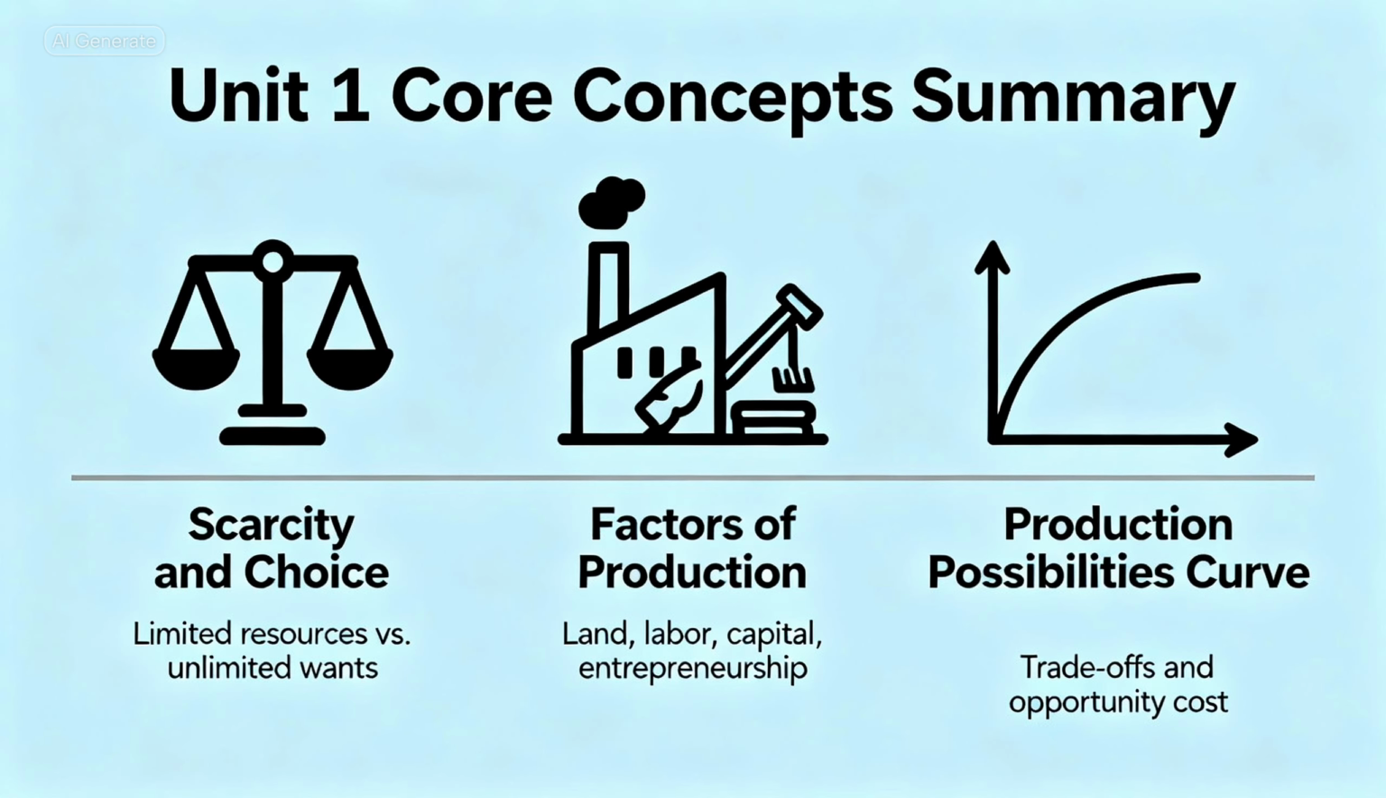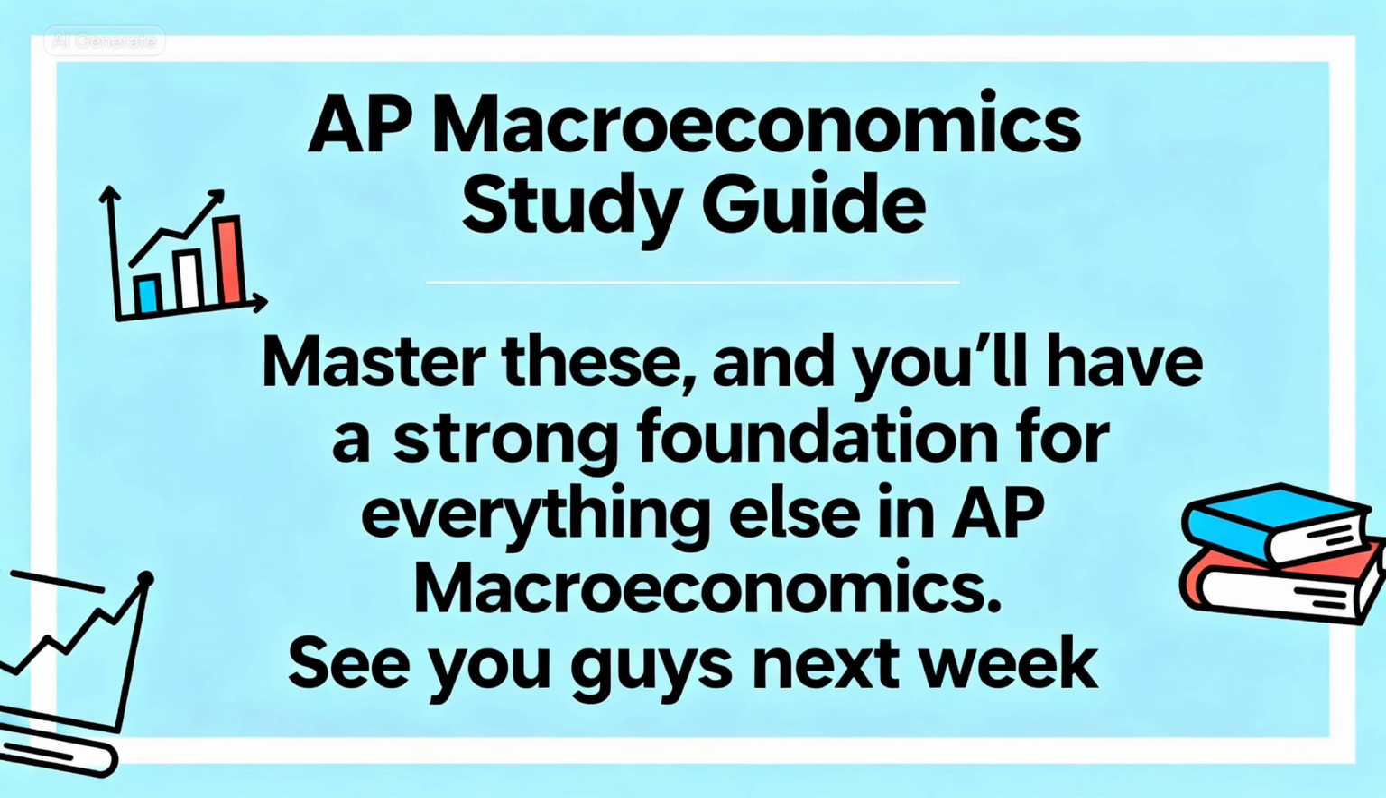And that's it for today. You covered the core ideas of Unit 1: scarcity and choice, factors of production, and the production possibilities curve. Master these, and you'll have a strong foundation for everything else in AP Macroeconomics.